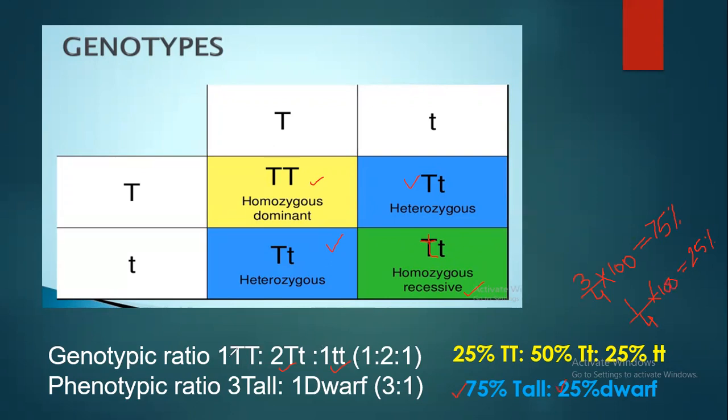If you want to write the genotypes in percentage, it is 1 divided by 4, that is 25%. 2 divided by 4 into 100 is 50%, and 1 divided by 4 again is 25% for the small t, small t combination.